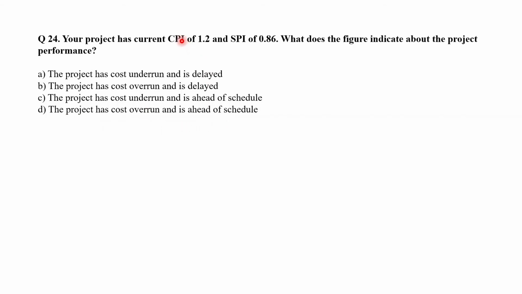Now here, as CPI is greater than 1, it indicates cost of completing the work is less than planned. However, as SPI is less than 1, that indicates that they are behind the schedule. So option A, that is the project has cost underrun and is delayed, is the correct answer.